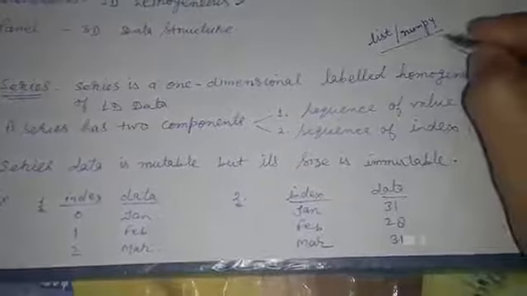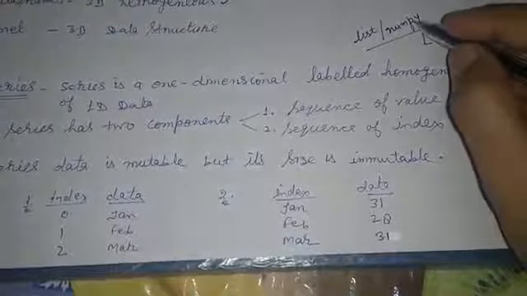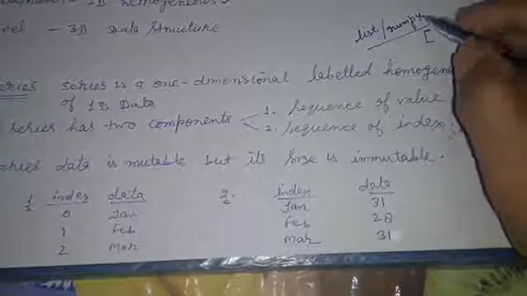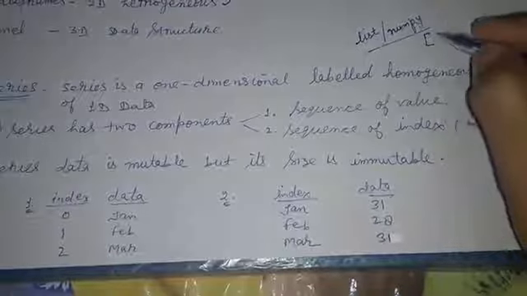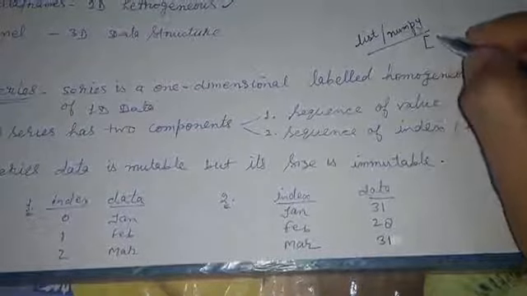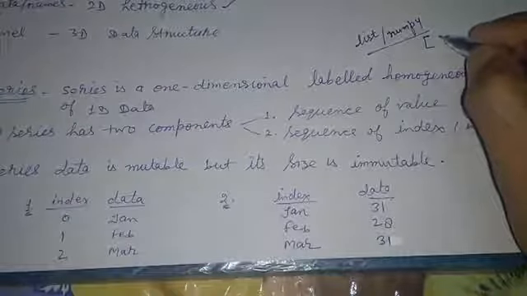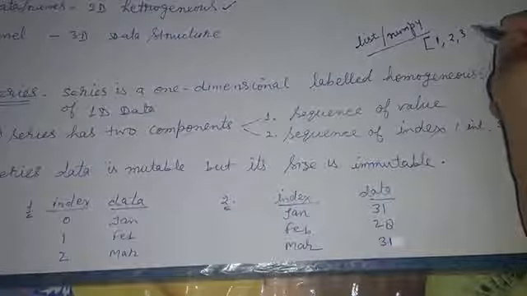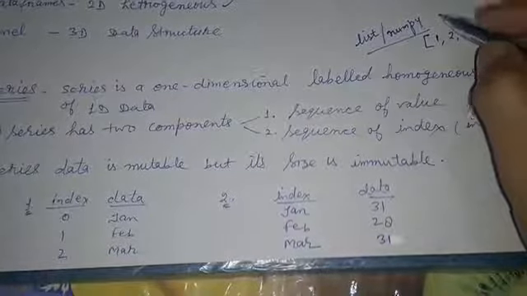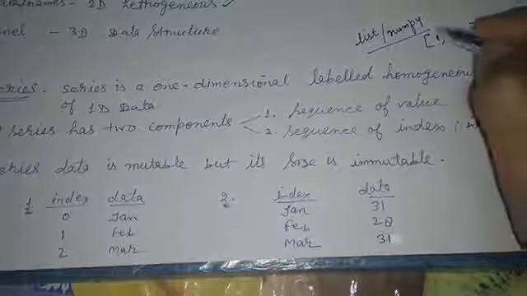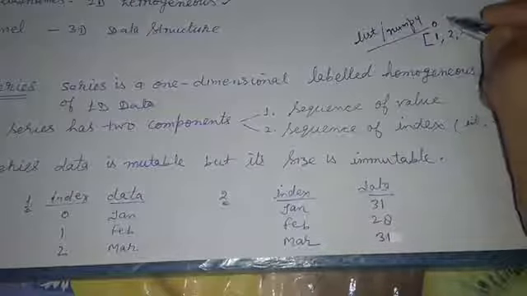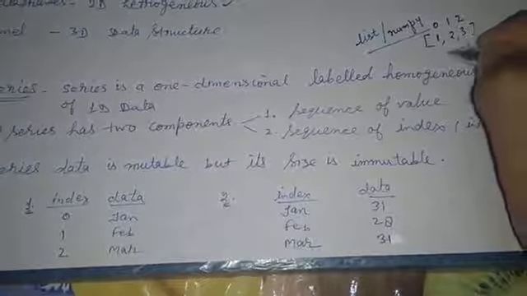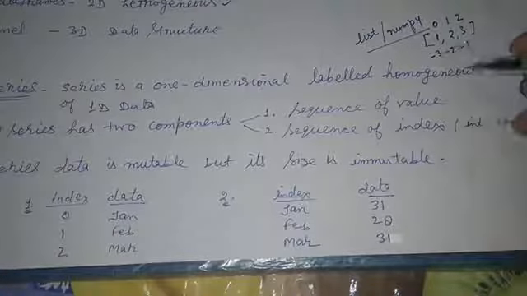Both have a one-dimensional structure, however, we can also store data in two dimensions in NumPy. Both have one thing in common, that the elements of list and NumPy are accessed using the index 0, 1, 2 or negative index -1, -2, -3.